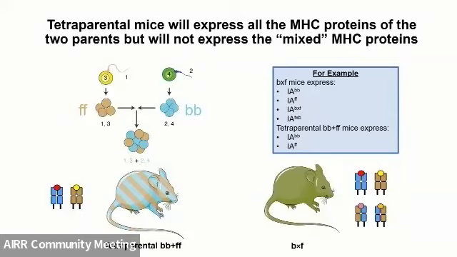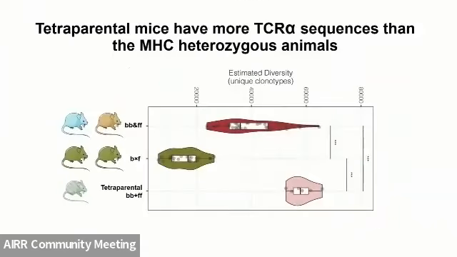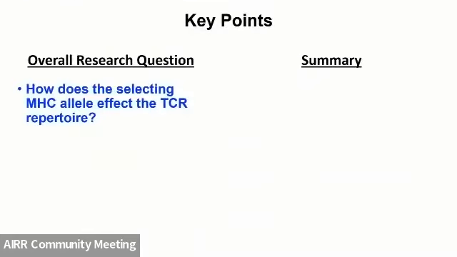The F1 animals, in comparison, are able to express the class 2 molecules of both the parents and these mixed molecules. What we see is that these tetraparental mice have much larger repertoires than either the 2 parents or these F1 animals in particular. This shows that these tetraparental animals are able to make these TCRs that are missing in the F1s, and the F1s are definitely missing these sequences, and they have holes in their repertoires.